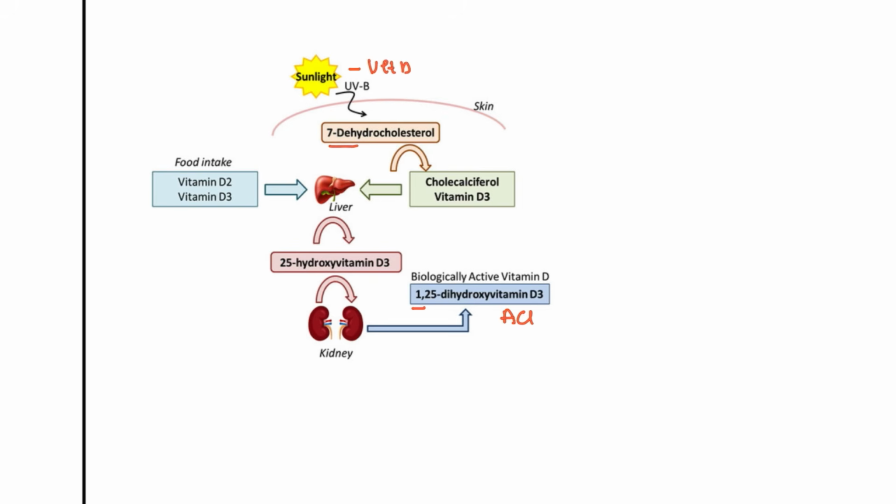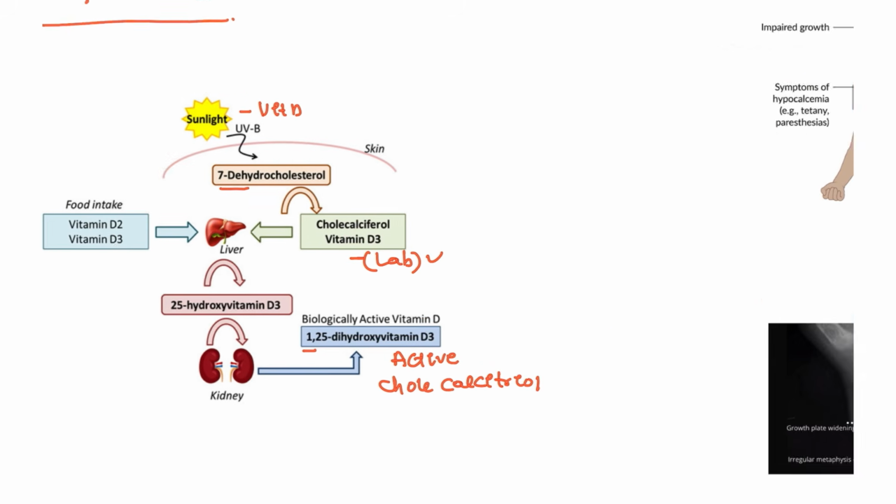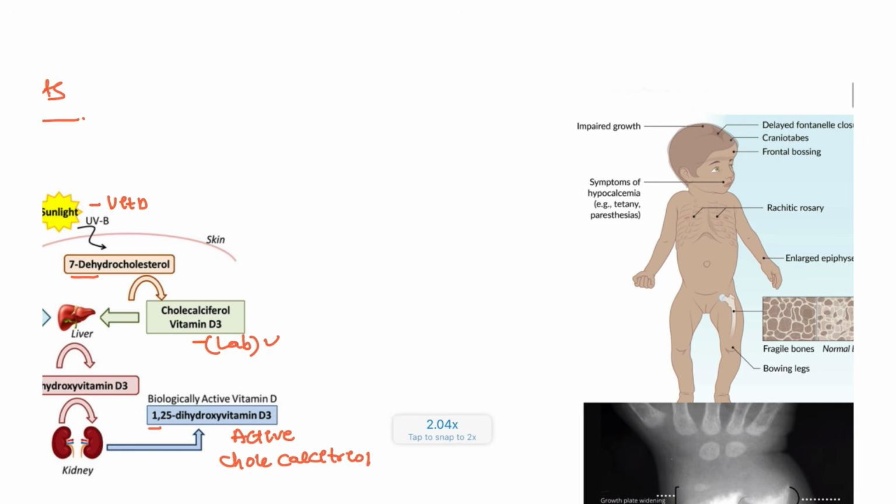And which is the active part? This is the active part, which is also known as cholecalciferol. This is the one which we test in the lab in our daily diagnostics. Next, what is the presentation in this patient? The most common cause in these patients will be dietary, and the second most common will be lack of sunlight. We all have this vitamin D deficiency, 99% of everyone will have it.